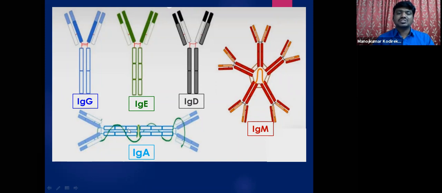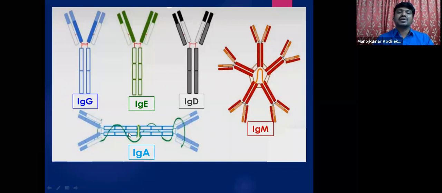Coming to the IgA type of antibody: if you see here, 2 antibodies join with the help of a joining chain. Students, see here, I have placed a cursor here. This is a joining chain which combines these 2 antibodies. So 2 antibodies join with one another with the help of this joining chain and become a dimeric antibody.